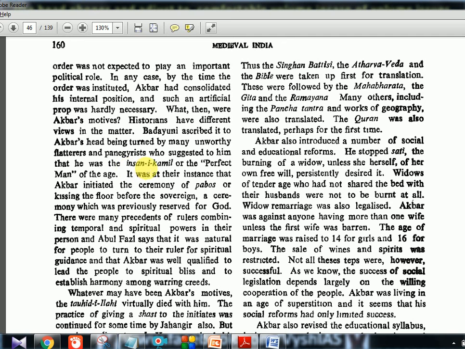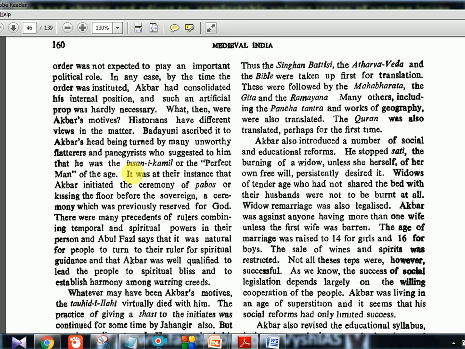Oh, sorry, one more term. Insani Kamil or Kamal is like the perfect man of the age. It was at their instigation that Akbar initiated the ceremony of pabos, or kissing the floor before the sovereign, a ceremony which was previously reserved for God. So he is like a symbolic representation of God itself. That is the level it reached in Akbar's final years, you can tell.